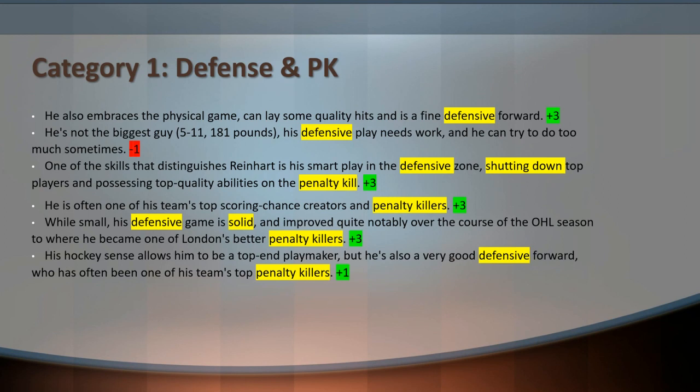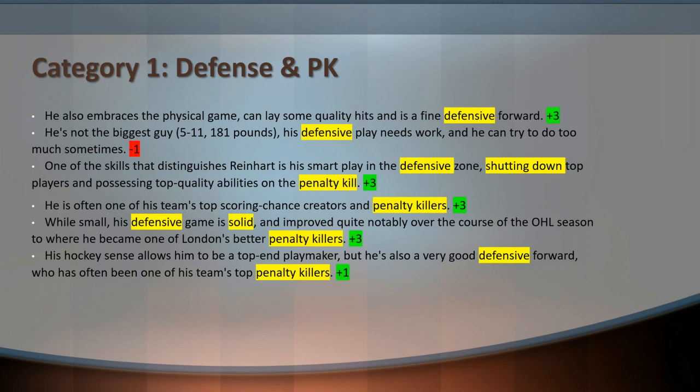This seems like a positive statement, and I am showing that +3 to indicate that all 3 of my models in the ensemble BERT model voted this as a positive sentiment. The next one says something negative, and 2 of our 3 models recognize this is a negative statement: this is not the biggest player and their defensive play needs work. The third statement is positive, and I think if you can read that, you would agree.